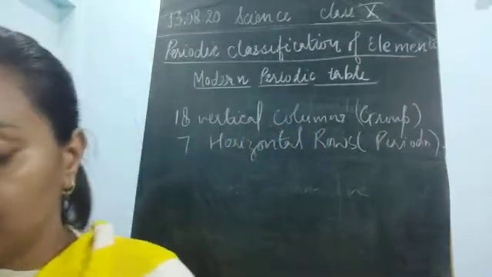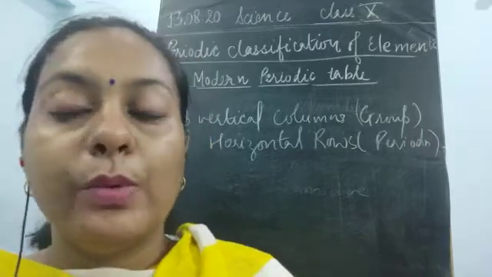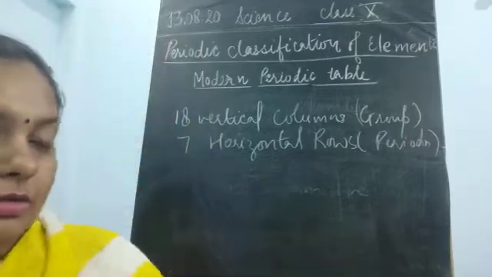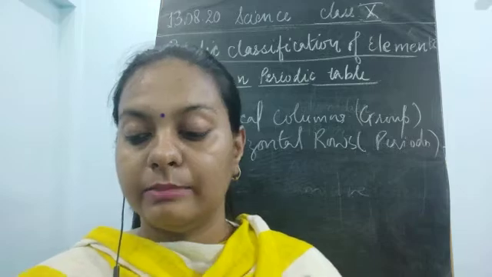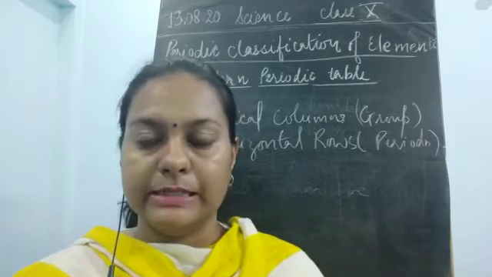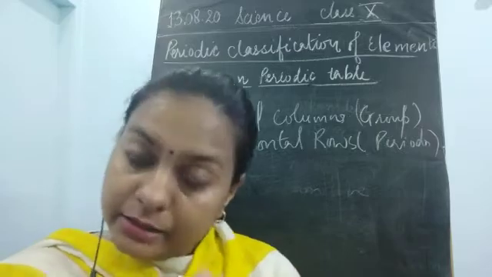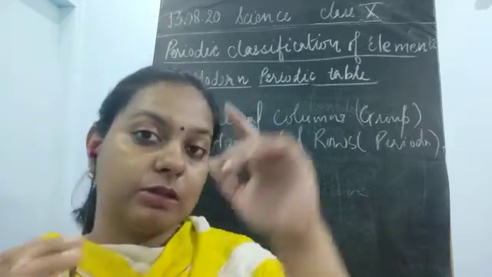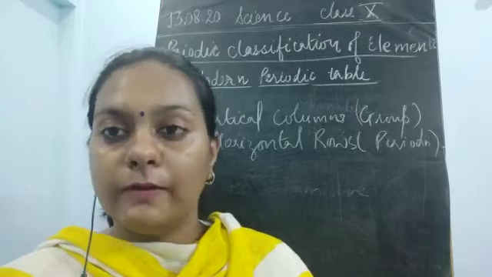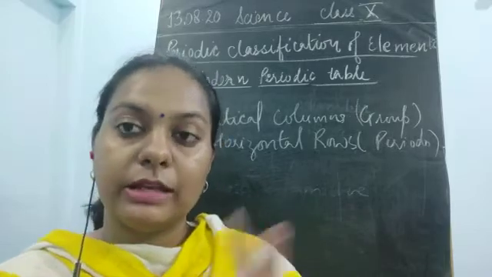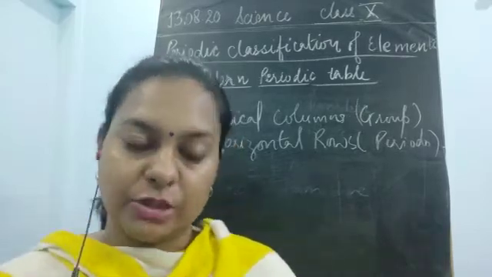Now we have to understand which column or which group was different, means they belong to different families, they belong to different characters. Why? Because if we take the first column, all of them would be of similar type, means all the electronic configuration might be matching.